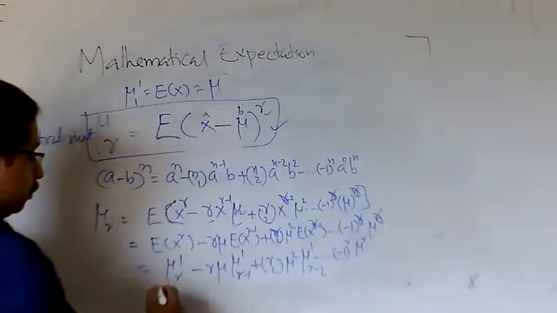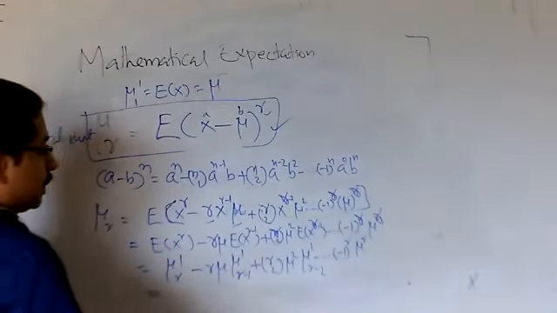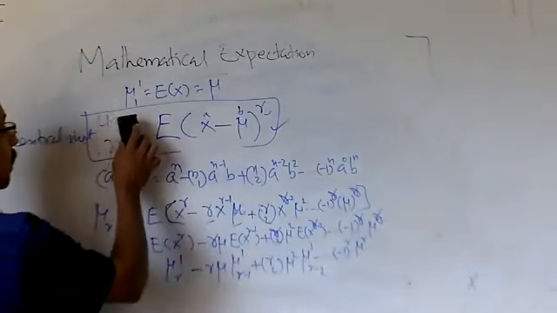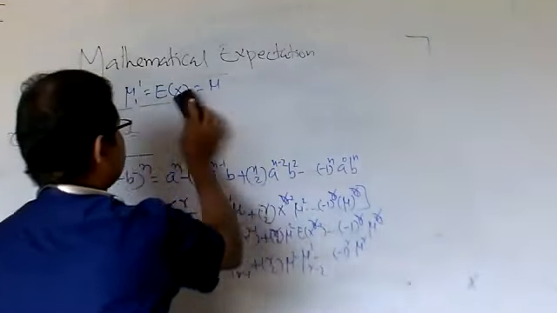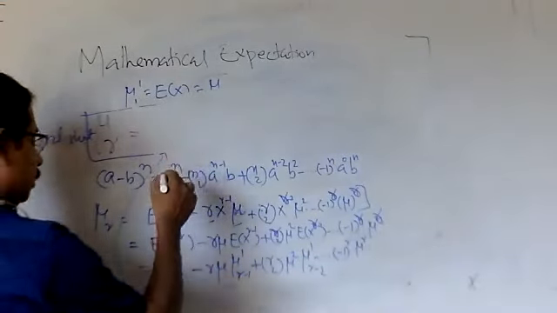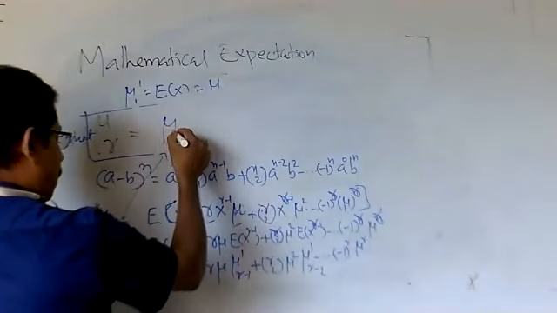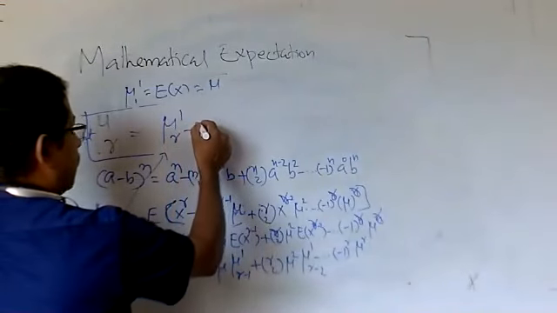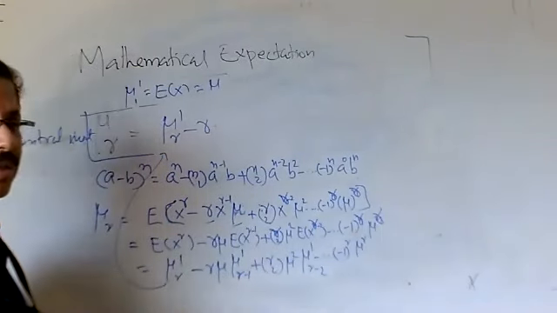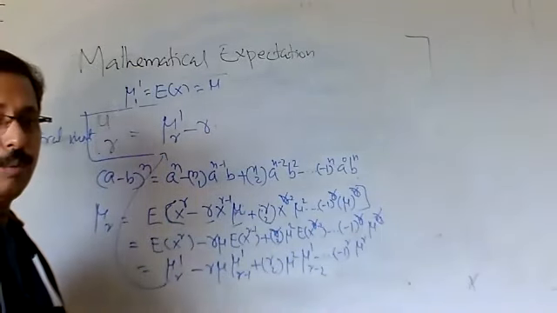And now this expression can be written as mu r dash minus r. What is mu? Mu in terms of raw moments, mu equals the mean, which equals mu1 dash.